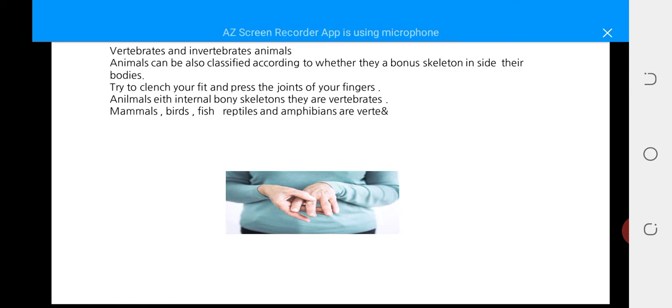Animals that have internal skeletons are vertebrates, such as mammals, birds, fish, reptiles, and amphibians. That means insects are invertebrate animals.